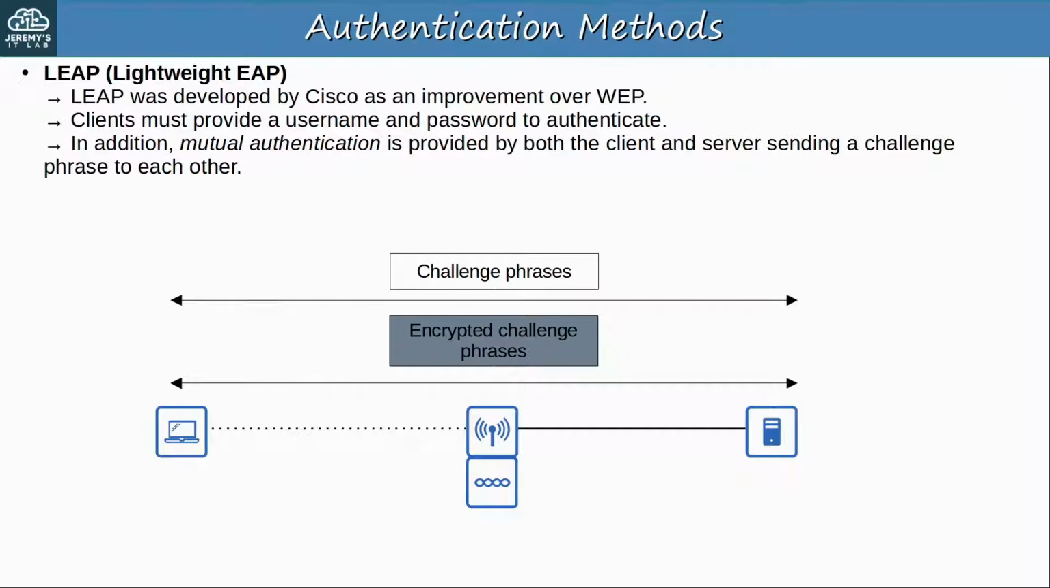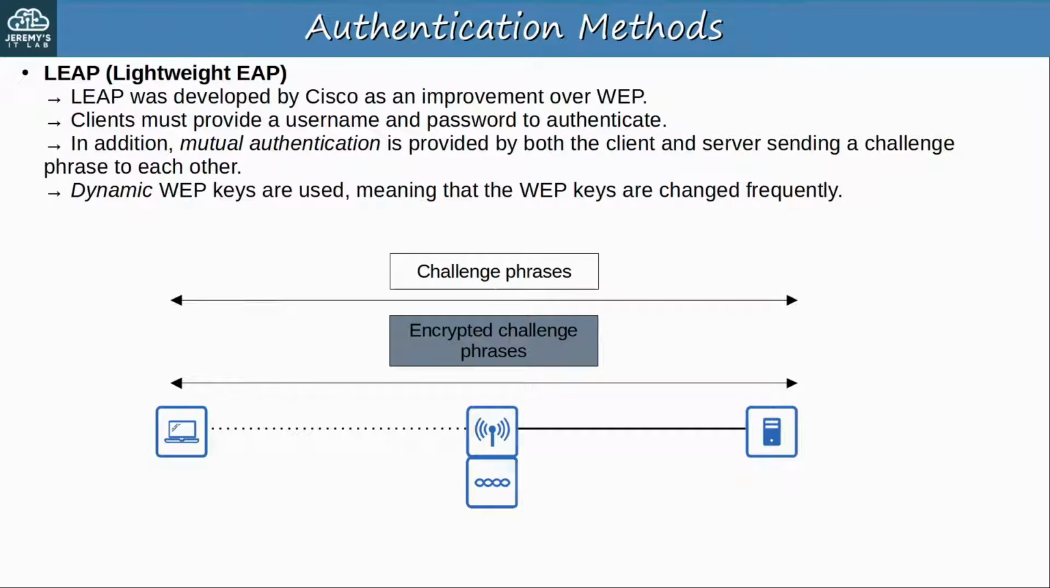Then, each device encrypts the other's challenge phrase and sends it back, and they use that to authenticate each other like in WEP. To further improve the security, dynamic WEP keys are used. These are WEP keys that automatically change over time to make it harder to crack the encryption. However, like WEP, LEAP is considered vulnerable and should not be used anymore. Instead, you should use one of the next methods.